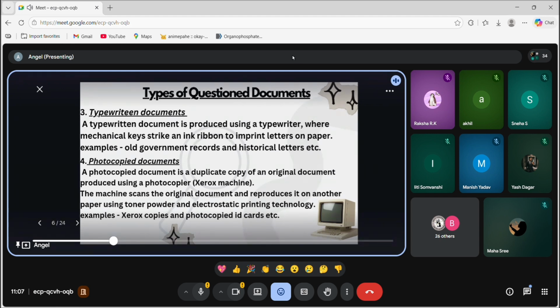Next, moving to photocopied documents. Of course, we all know photocopied documents. We all take Xerox copies for our study purpose. So we know what photocopied documents are. A photocopied document is a duplicate copy of an original document produced using a photocopier or Xerox machine.